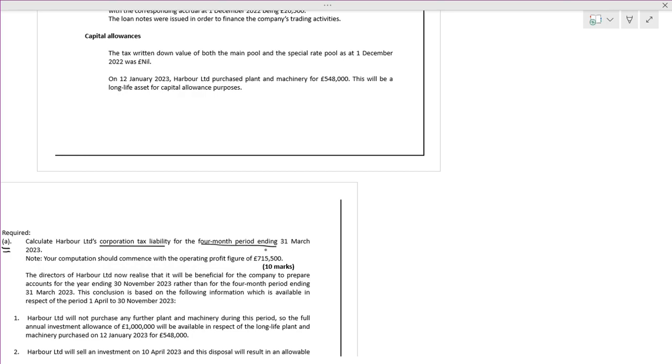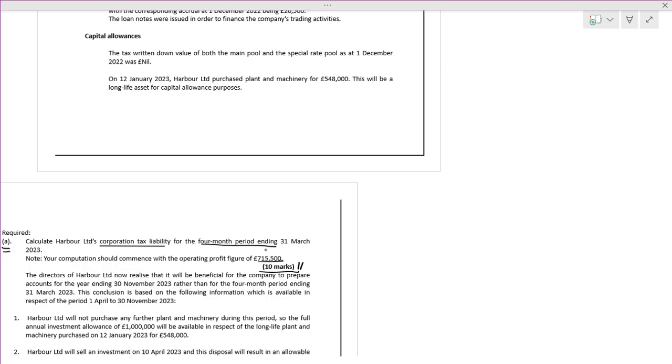Definitely the moment we go through the question, we will come across the situation and the related information. Note, your computation should commence with the operating profit of 715,500. This is for 10 marks.